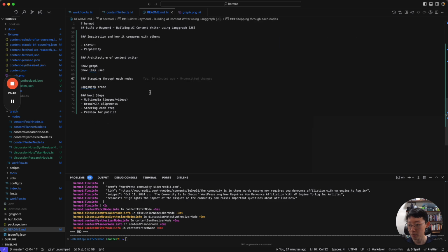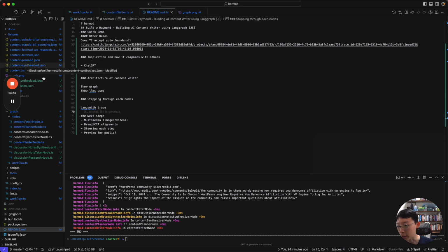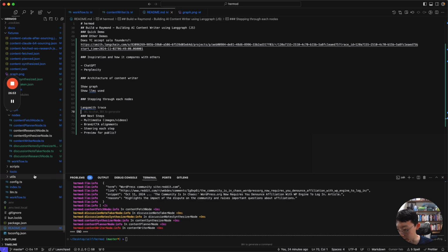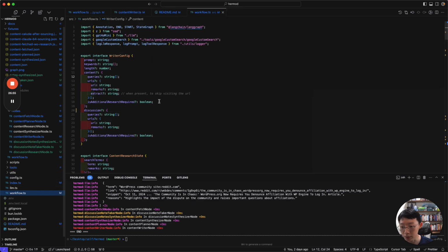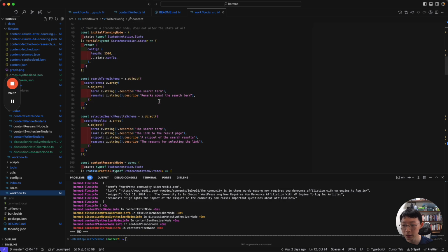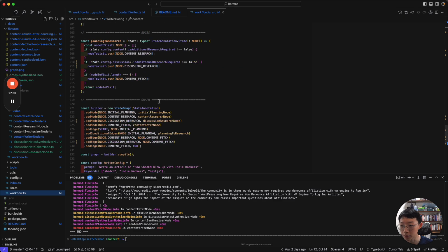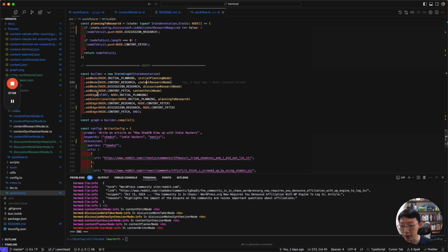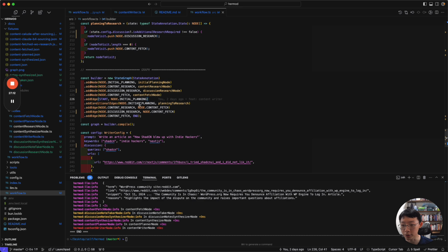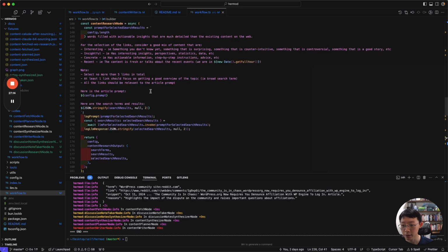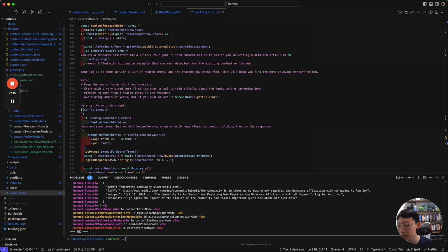I'm going to show you how it's implemented in code. So this is the workflow. You can see I'm adding the nodes in, and then building the edges around which one should link to which one. And then there are some conditional edges. And each of the nodes looks like this. I'm going to pull out the nodes.